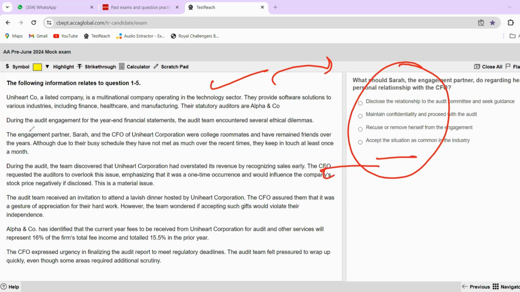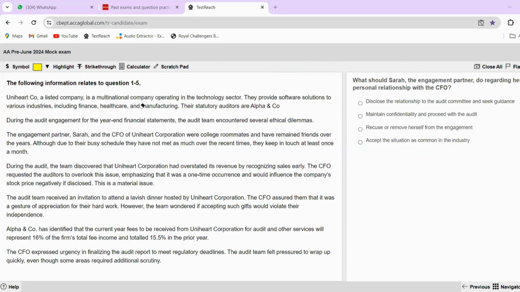So I personally recommend students to first read the case study, highlight whatever is important in the question, and then go on to read the questions. Like first read the case study and then go on to read the question. So it does not matter actually. You can go ahead with any of the approaches. It does not matter. So let's start with the reading of our question.